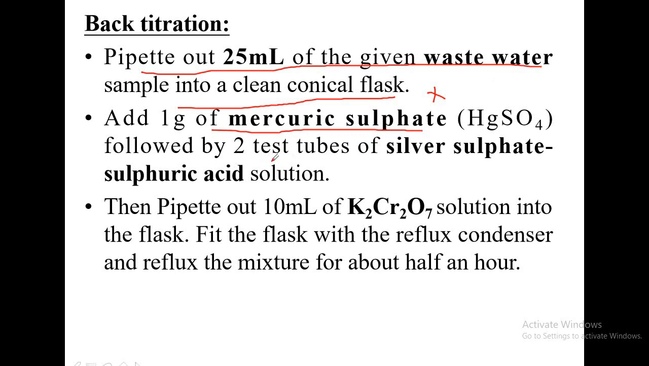And then you have to add 2 test tubes of silver sulfate and sulfuric acid solution. Why these solutions are added, everything we will study in detail in the principle part. After adding that, you are pipetting out 10 ml of potassium dichromate solution into the flask. So again you have to pipette out 10 ml. First you have pipetted out 25 ml of the wastewater, and then here you are adding 10 ml of potassium dichromate, that is by using a pipette.